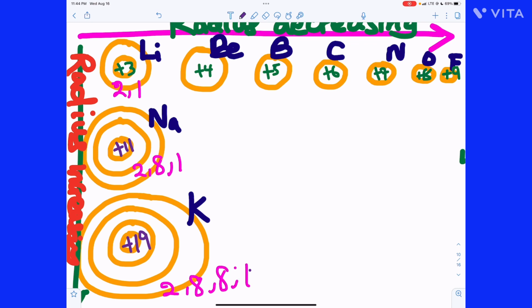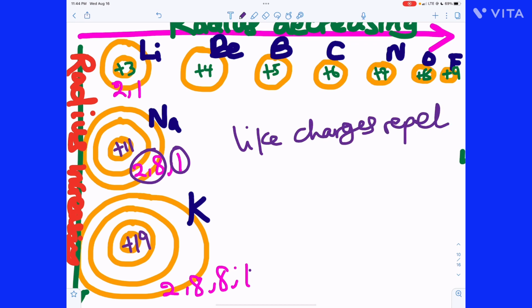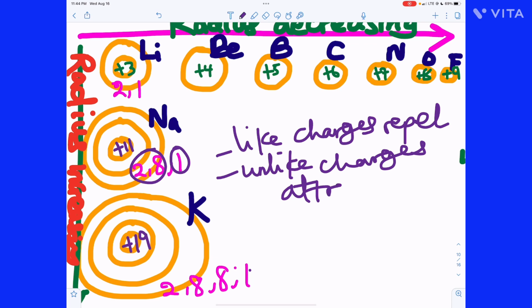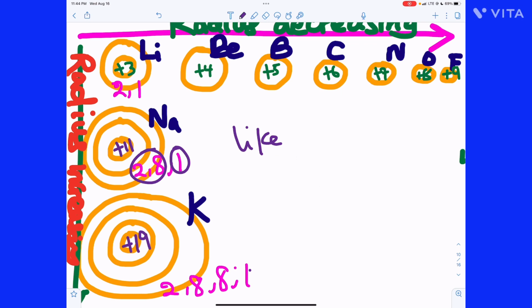Shielding is the pushing away of the outer electrons by inner electrons in an atom. Because like charges repel, unlike charges attract, electrons get pushed away more as you go down the group than what obtains across the period.